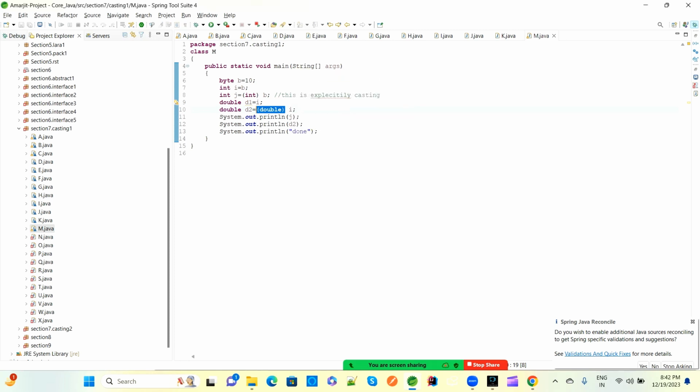So if you run this program, the j value is an integer type, right? So this 10 will be printed, and the d2 value is a double type, means 10.0 will be printed, and done.